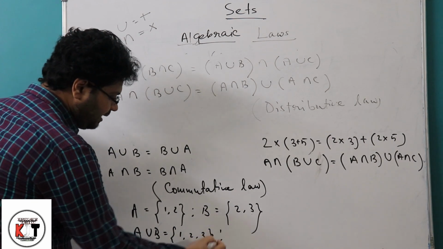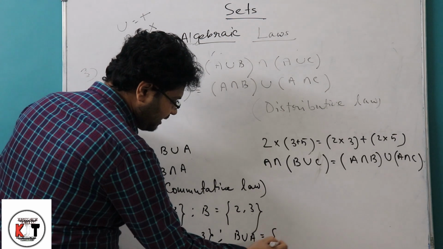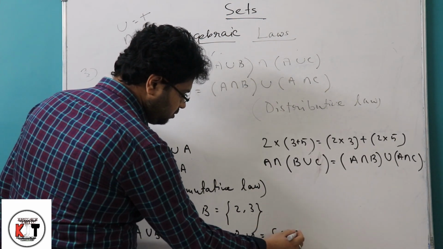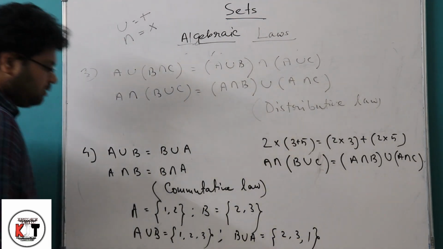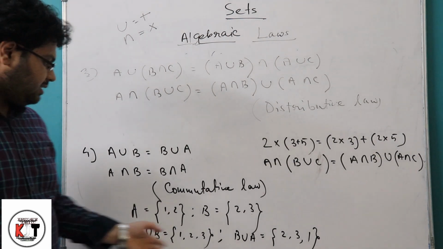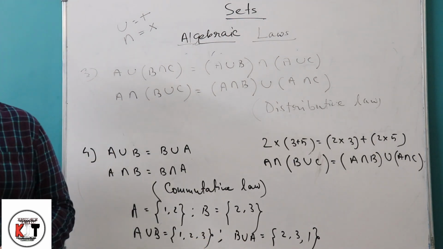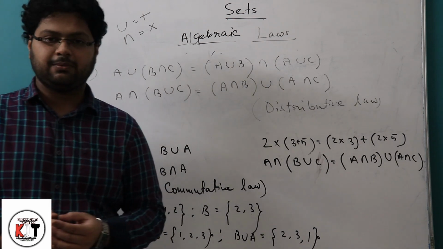Similarly, if we find B union A, we also get 2, 3 and 1. We get the same elements, so these two sets are equal. Similarly, for intersection we can prove the same thing.